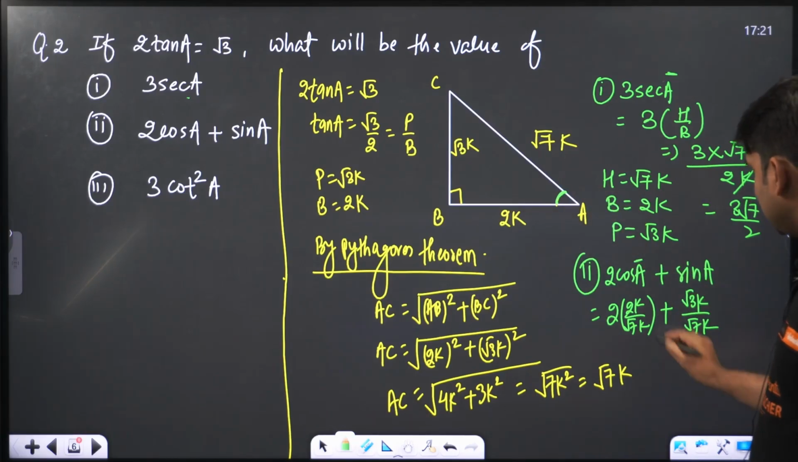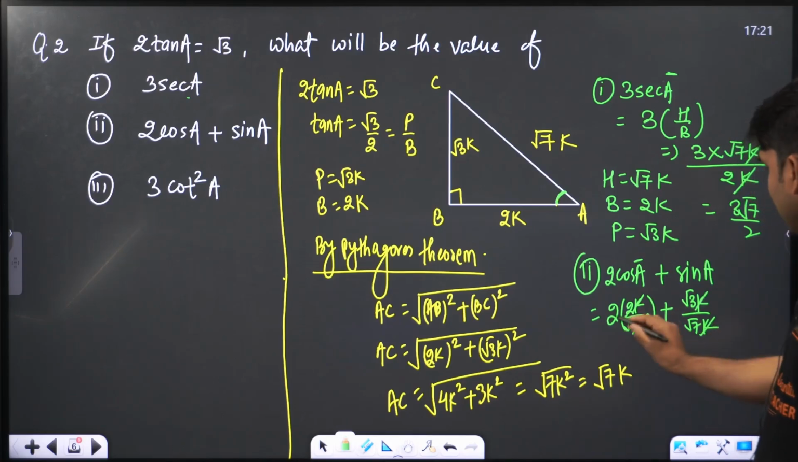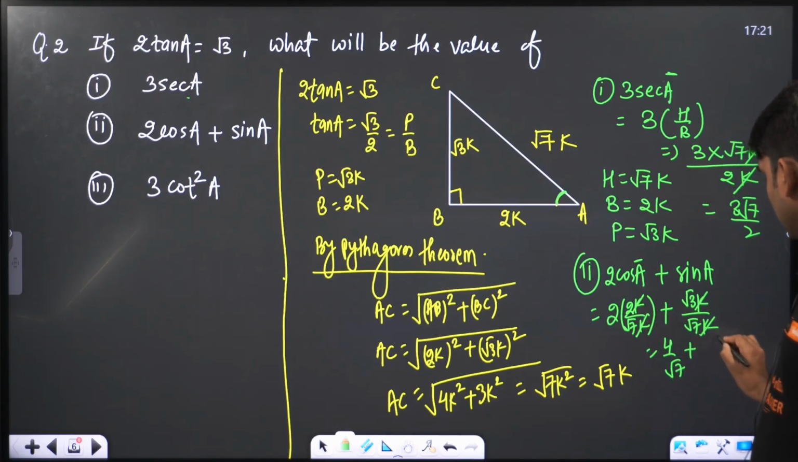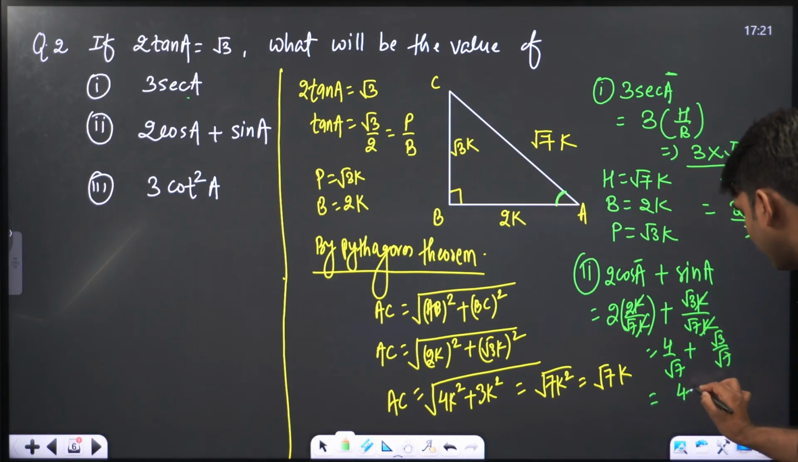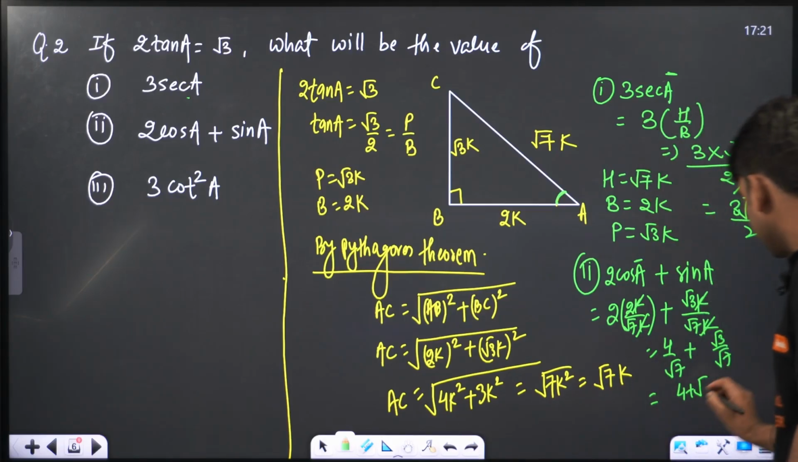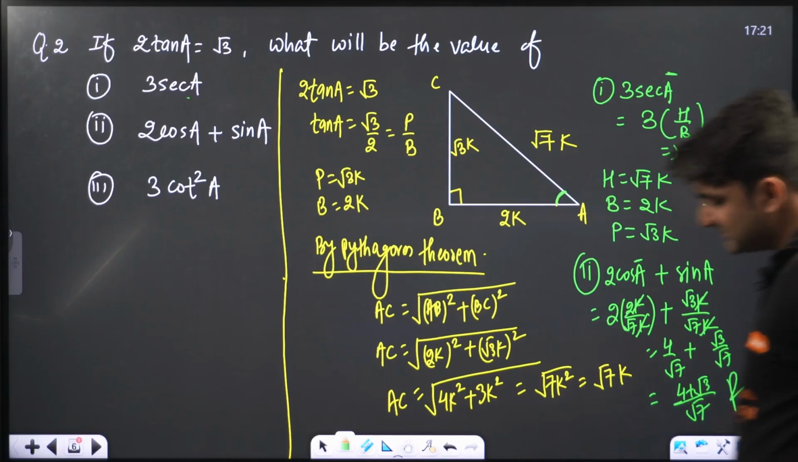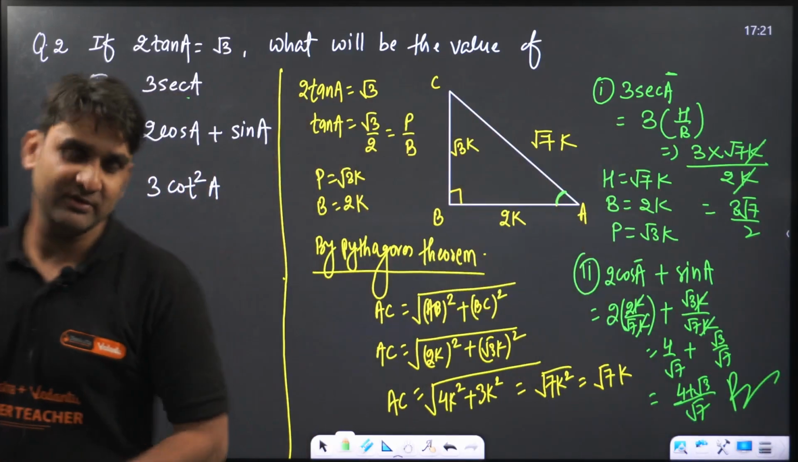So let's cancel k, k cancels. So we have 2 times 2, that is 4, by root 7, and we have here root 3 by root 7. Can we take LCM? So LCM will be root 7. So the answer will be 4 plus root 3 divided by root 7. This will be the answer.